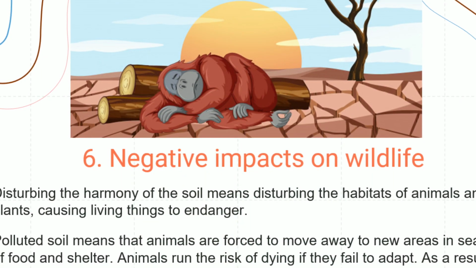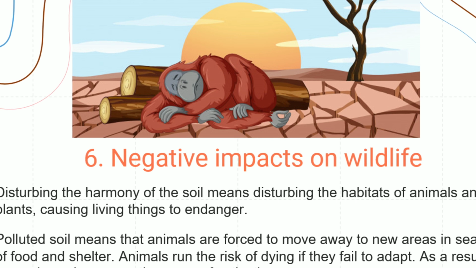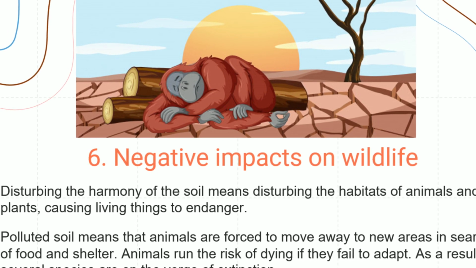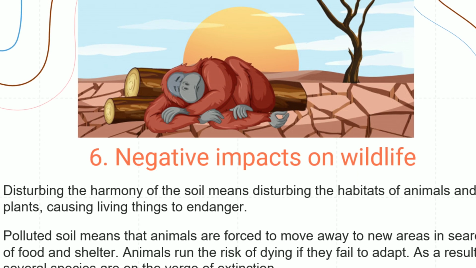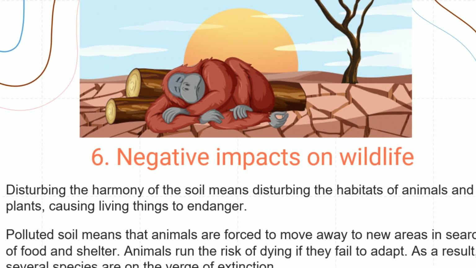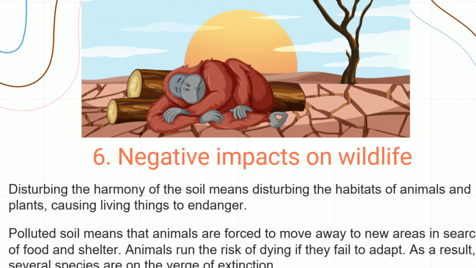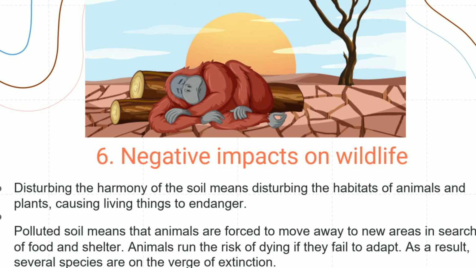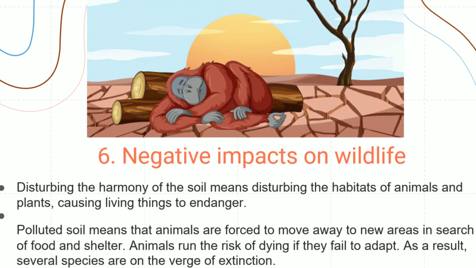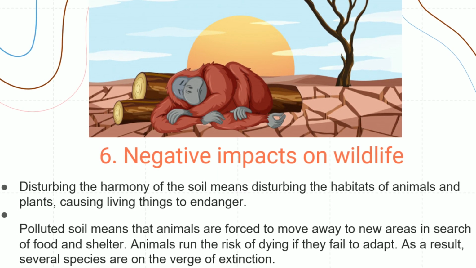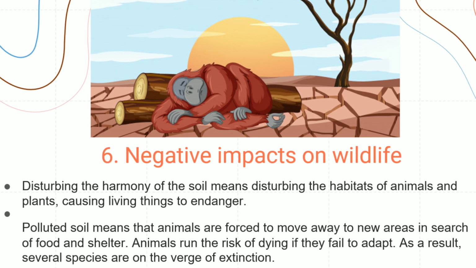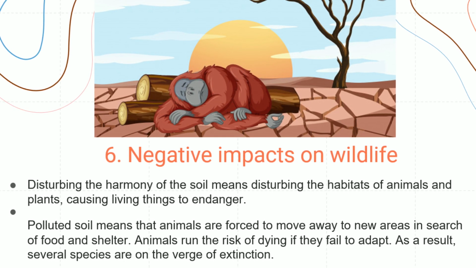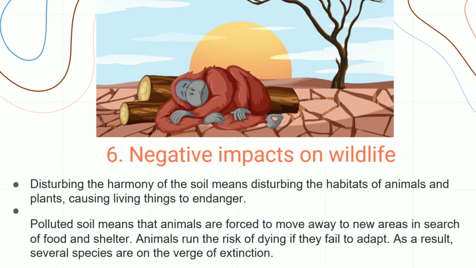Number 6. Negative impacts on wildlife. Disturbing the harmony of the soil means disturbing the habitats of animals and plants, endangering living things. Polluted soil means animals are forced to move away to new areas in search of food and shelter. Animals run the risk of dying if they fail to adapt. As a result, several species are on the verge of extinction.